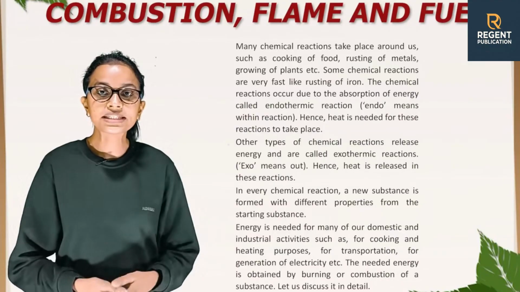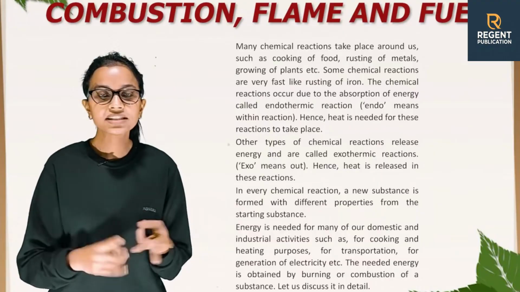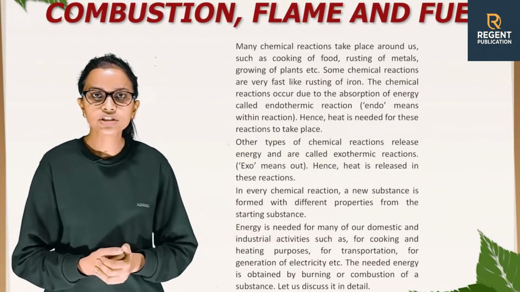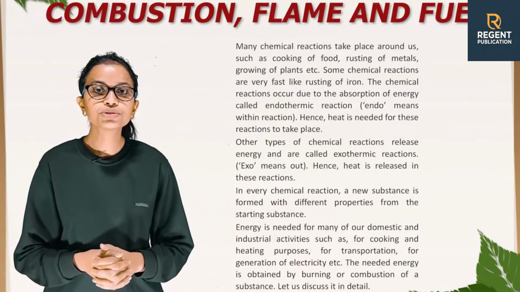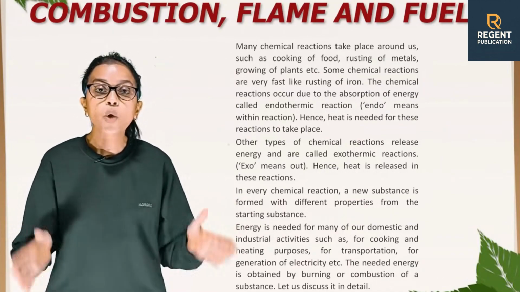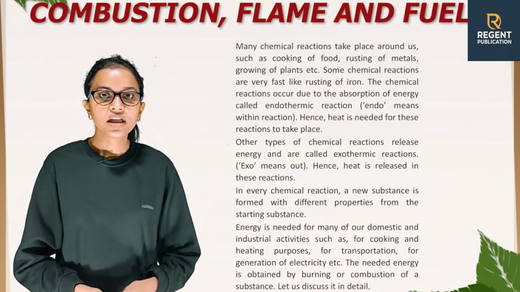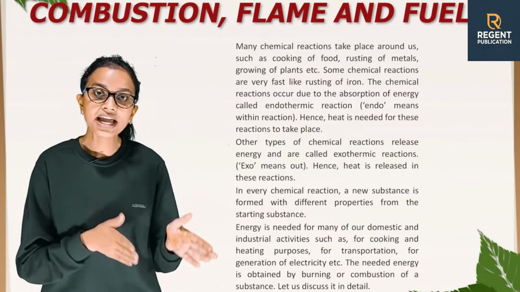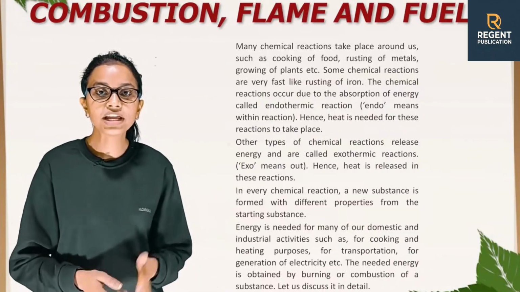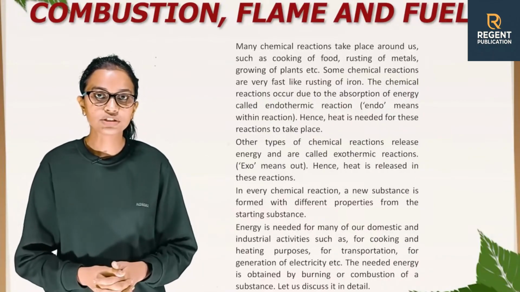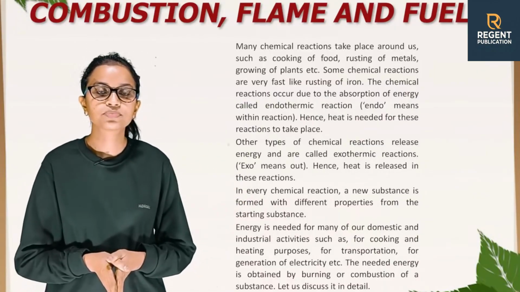Many chemical reactions take place around us, such as cooking of food, rusting of metals, growing of plants, etc. Some chemical reactions are very fast, like rusting of iron. Chemical reactions that occur due to the absorption of energy are called endothermic reactions. Endo means within. Hence, heat is needed for these reactions to take place. Other types of chemical reactions release energy and are called exothermic reactions. Exo means out. Hence, heat is released in these reactions.